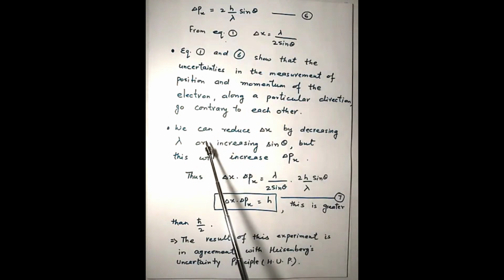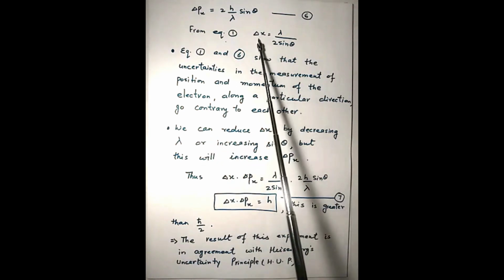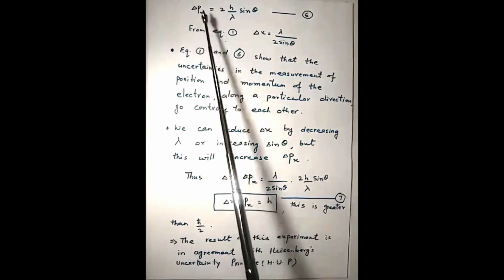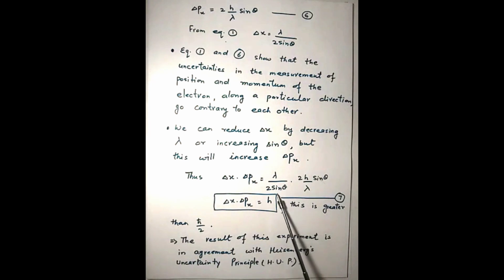All this is shown here mathematically, and finally, multiplying these two equations, we get delta x into delta px equal to lambda over 2 sine theta into 2h by lambda sine theta, and it comes out to be h, which is greater than h cross by 2. So this is the result of Heisenberg's gamma ray microscope experiment. With the help of this thought experiment, we get this result, which is in agreement with Heisenberg's uncertainty principle, and hence it verifies Heisenberg's uncertainty principle.